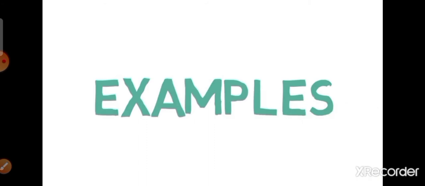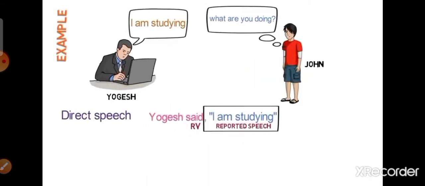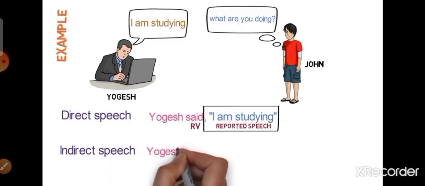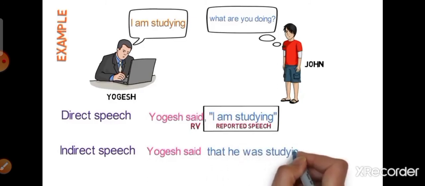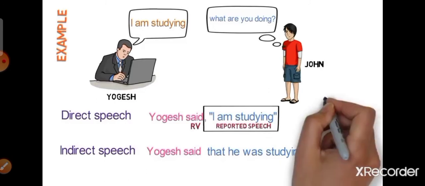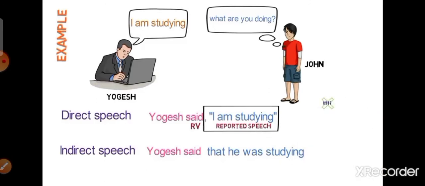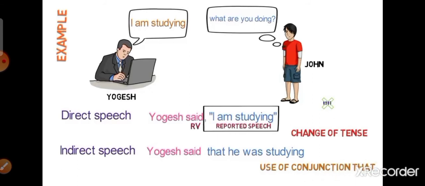Direct into indirect. Yogesh said, "I'm studying." Now converting into indirect speech, it becomes, Yogesh said that he was studying. Here, what are the changes that you can identify? First one is removal of inverted commas. Second one is the change of tense. You can see present tense becomes past tense. Third one is the use of the conjunction that. You can remember these changes while using.